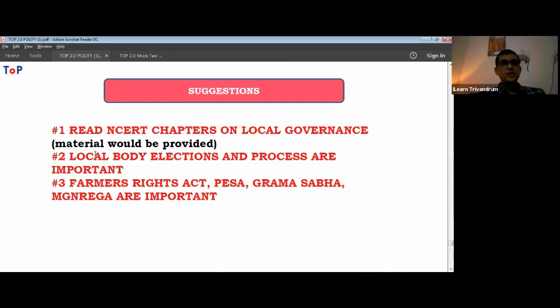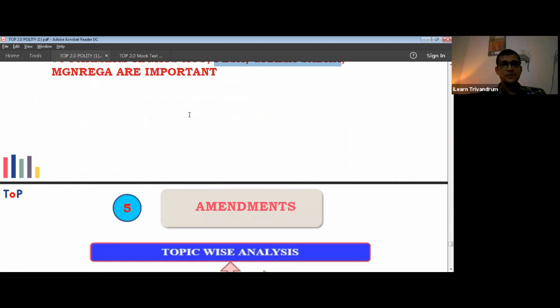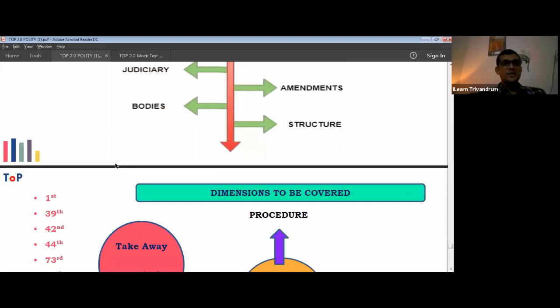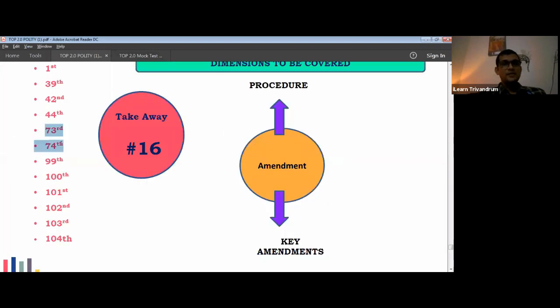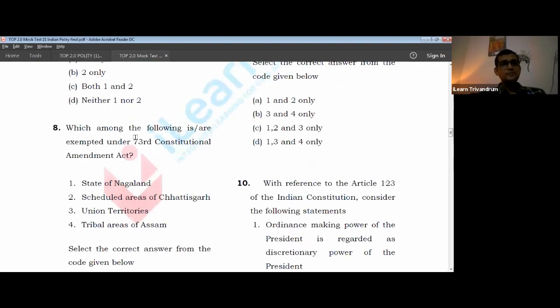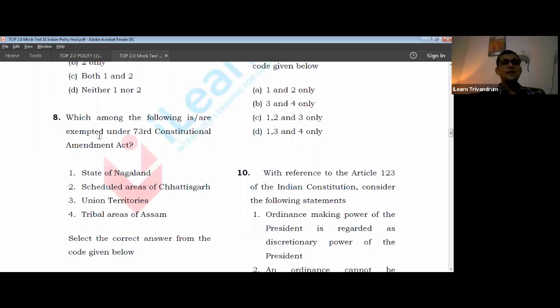Where does it apply? The process related to elections and the connected matters, that is Farmers' Rights Act, PESA, Gram Sabha, MGNREGA. All of these should be well known. So these are the areas that you should study with respect to the legislation. I also told you when it comes to amendments that the 73rd and 74th amendments have to be necessarily covered with all their features. Again, your textbook is sufficient for that purpose, also NCERTs.